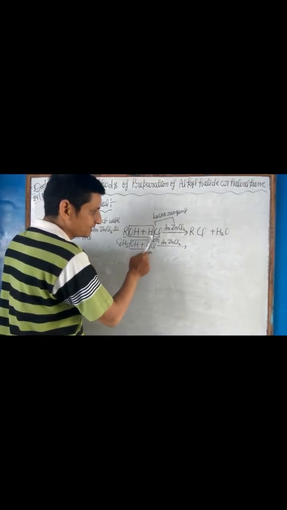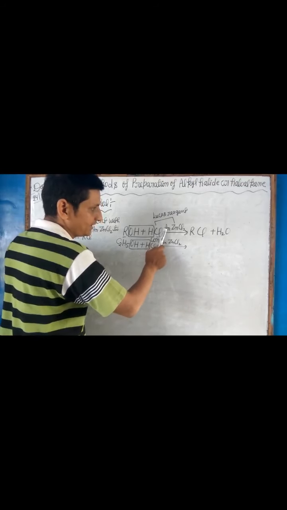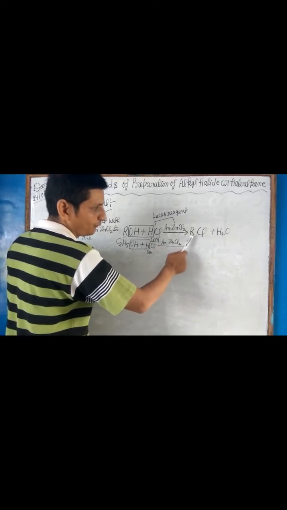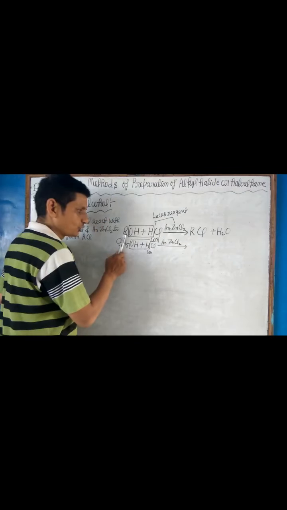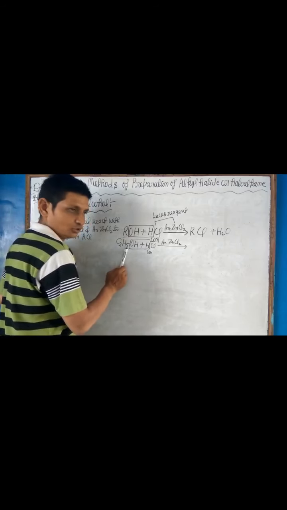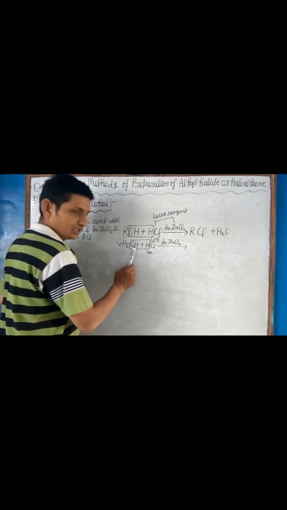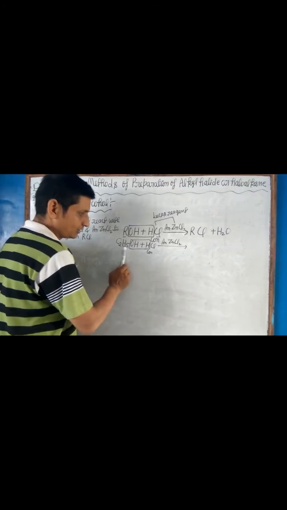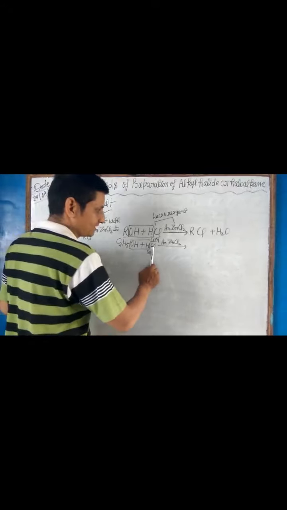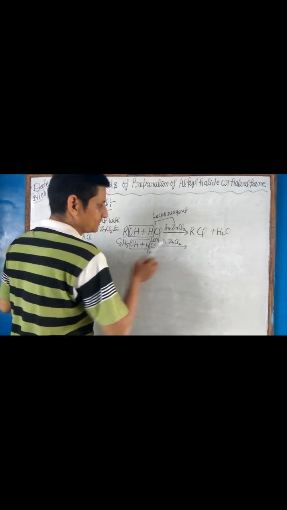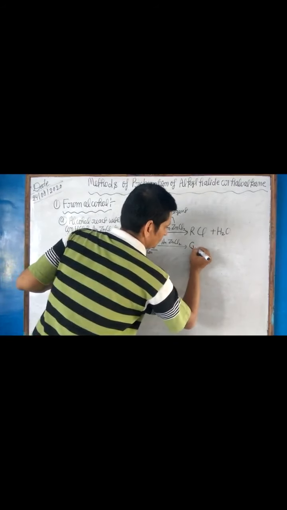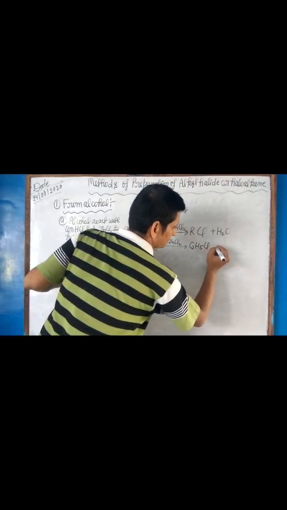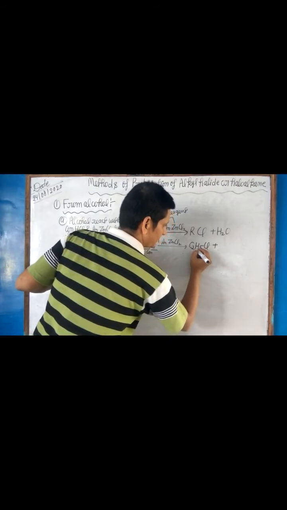Alcohol reacts with concentrated HCl and anhydrous ZnCl2 to form alkyl chloride. The formula of alcohol is ROH. In the place of R we can take C2H5, so this is called ethyl alcohol or ethanol. Ethyl alcohol or ethanol reacts with concentrated HCl and anhydrous ZnCl2 to form C2H5Cl. C2H5Cl is called ethyl chloride or chloroethane.